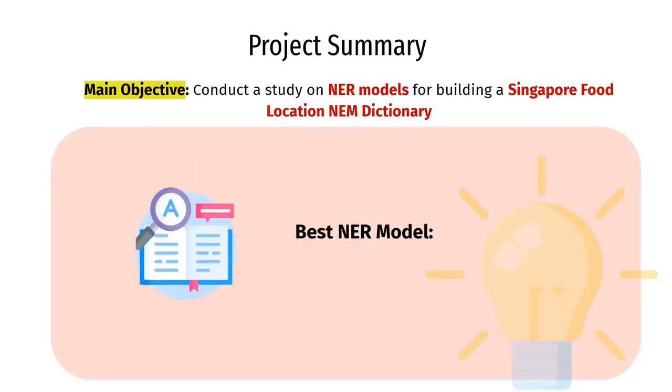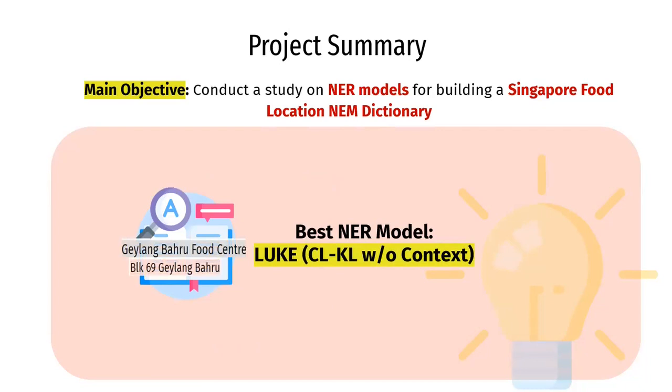Finally, although the third model had outperformed CLKL without external context retrieval on both general and Singapore news datasets, we conclude that the CLKL model without external context retrieval was able to better meet our objective of extracting Singapore food locations and addresses based on its performance on our hawker centre dataset. Hence, it's the best model to generate our NEM dictionary due to its ability to extract full Singapore addresses better than the other models. Thus, the correctly identified locations and addresses obtained from the CLKL model could be used to populate a Singapore food location NEM dictionary.